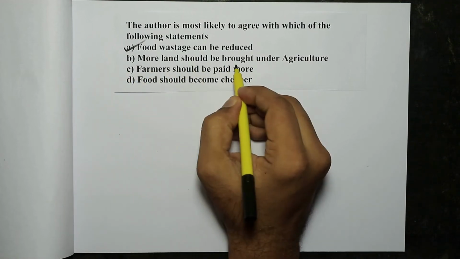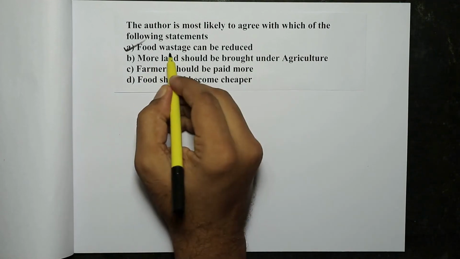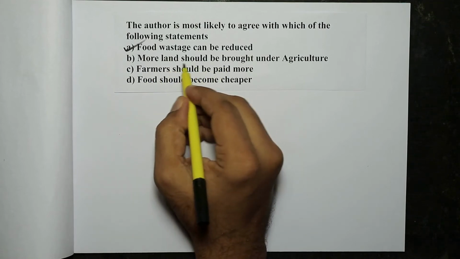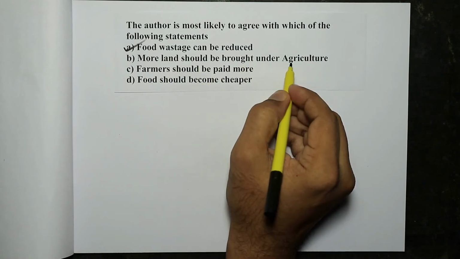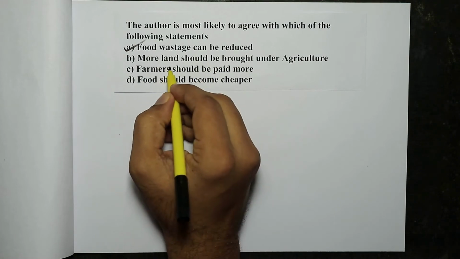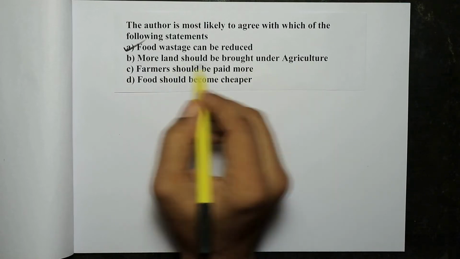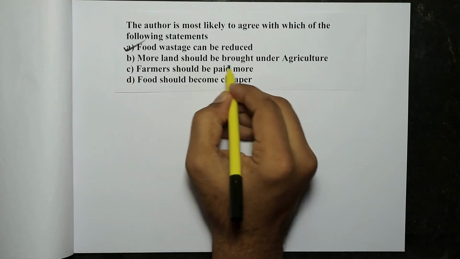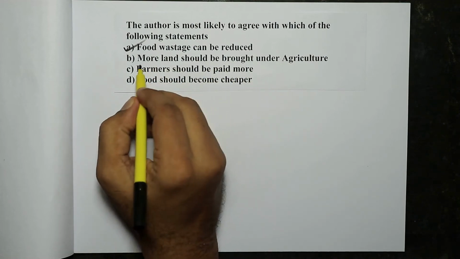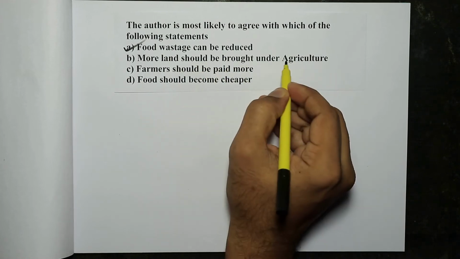Look at option B. More land must be brought under agriculture. Author says that if food waste is not reduced, in the future it may be necessary to bring more land under agriculture. But the author also says that if food waste is reduced, it is not necessary to bring more land under agriculture. So, more land should be under agriculture. It may be true, may not be true. So, you cannot say that more land should be brought under agriculture. It may or may not be true.